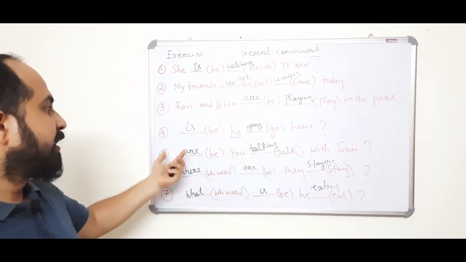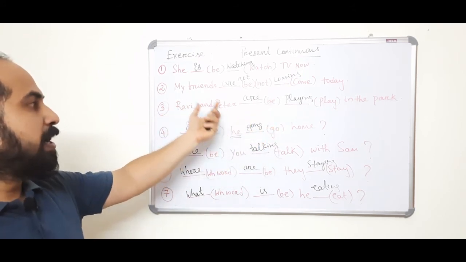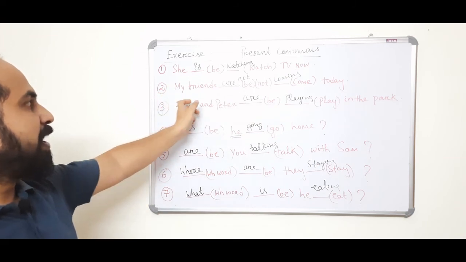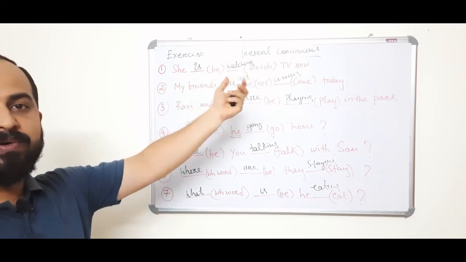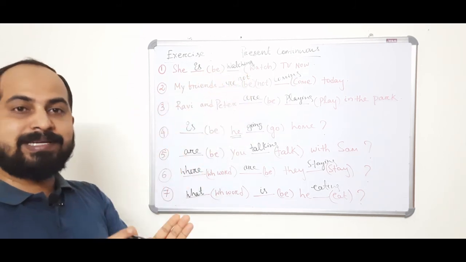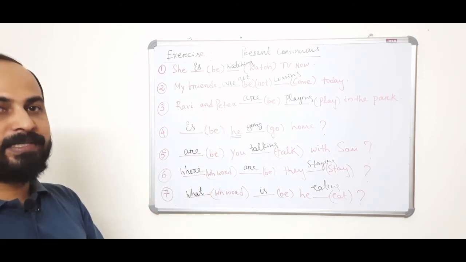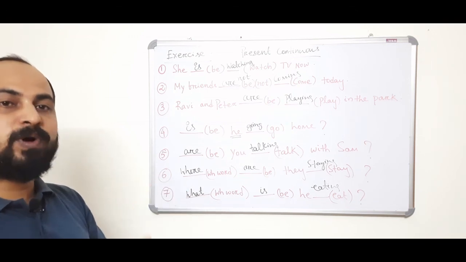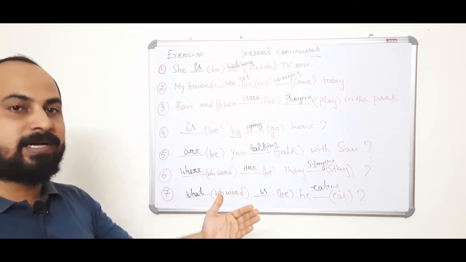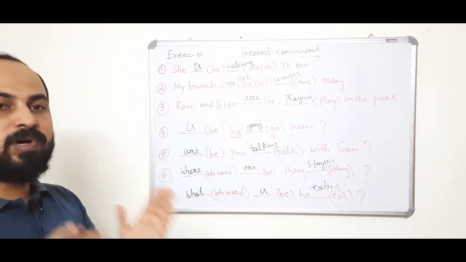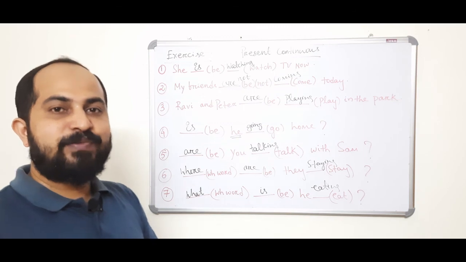Where are they staying? Are you talking with Sam? Is he going home? Ravi and Peter are playing in the park. My friends are not coming today. She's watching TV now. So we've done some exercise. Please practice the formulas, the rules and the timeline diagram of present continuous tense. Remember, present simple we use for repeated and regular actions, long duration and permanent actions. Present continuous we use for short duration continuous actions. That's all for today.